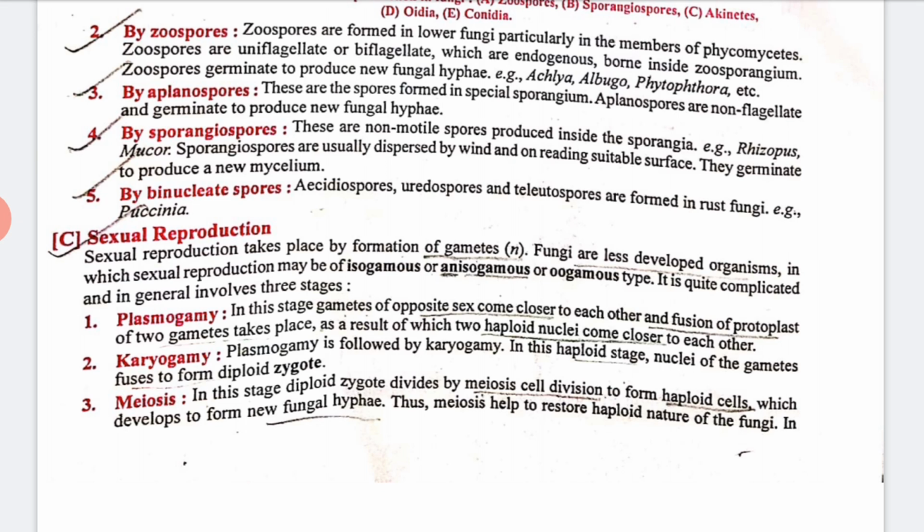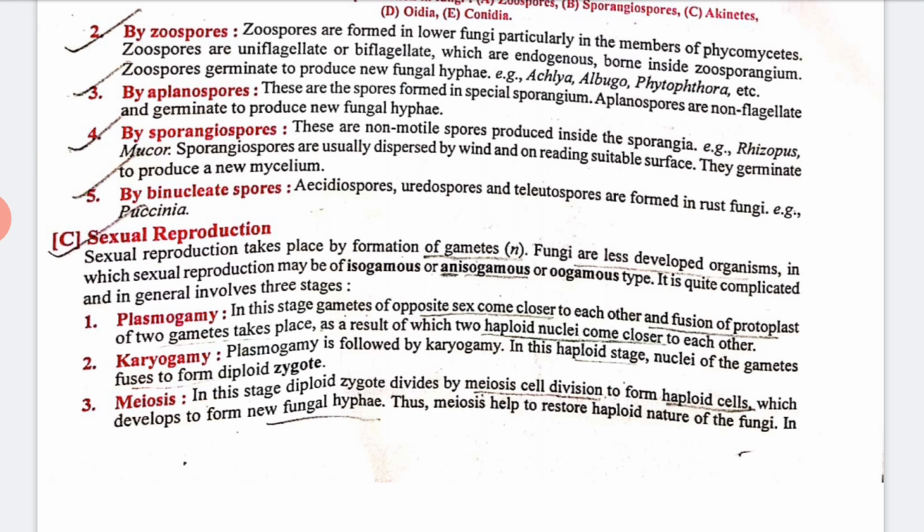It is quite complicated and generally involves three stages: plasmogamy, karyogamy, and meiosis. Plasmogamy means in this stage gametes of opposite sex come closer to each other and fusion of the protoplasts of the two gametes takes place.